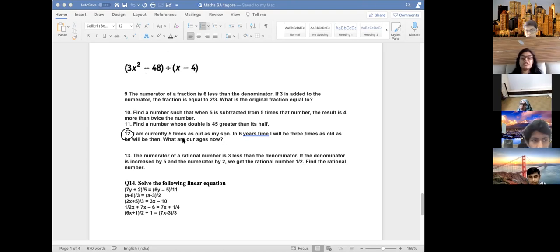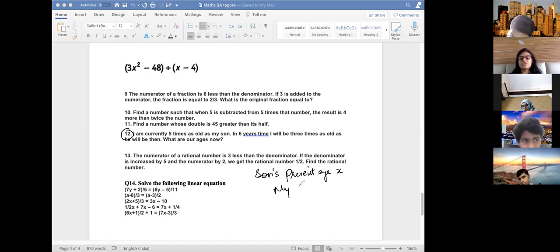I'm doing it for those who have not got it. Son's present age is x, so my present age is 5x.